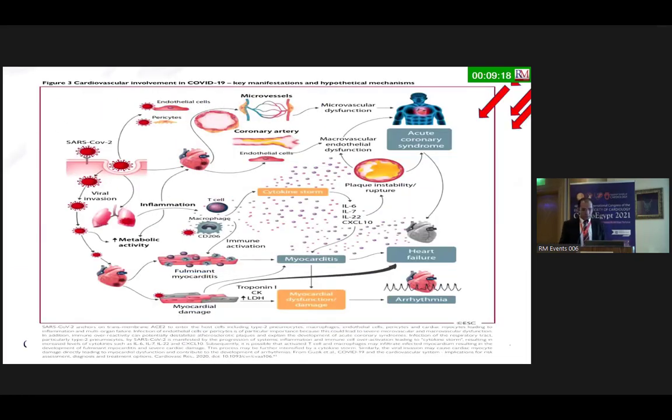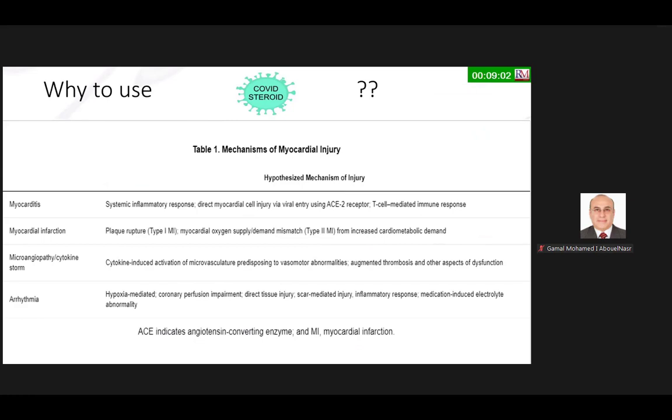Rapidly, we can know that macrovascular injury can be caused by COVID. So we can have acute coronary syndrome, plaque rupture, or it may even lead to heart failure, myocarditis, and arrhythmia. Well, why corticosteroids? We all know the mechanisms here: myocarditis occurs with